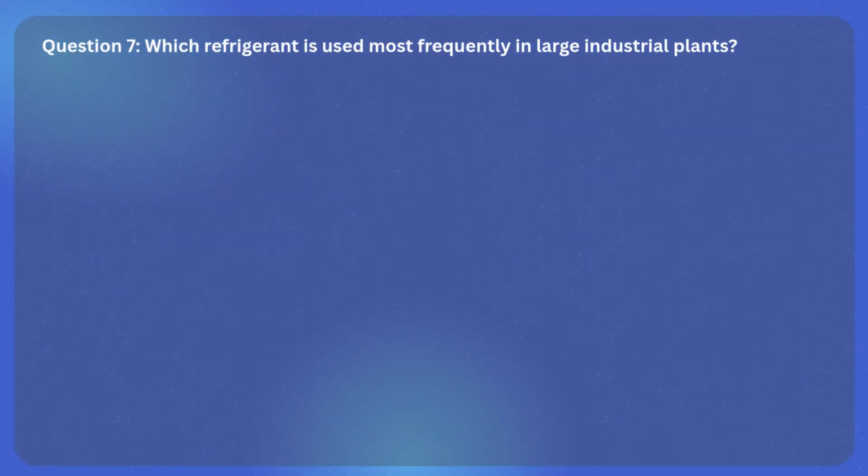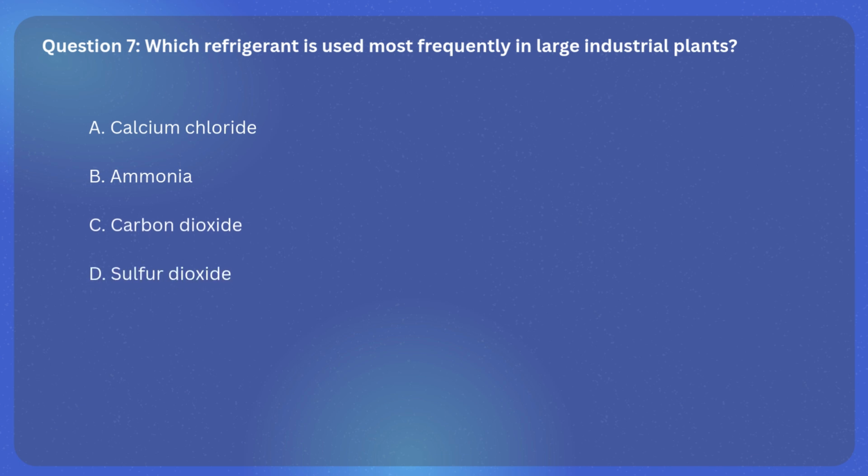Question 7. Which refrigerant is used most frequently in large industrial plants? A. Calcium chloride. B. Ammonia. C. Carbon dioxide. D. Sulfur dioxide.